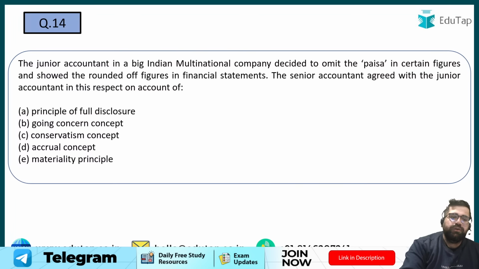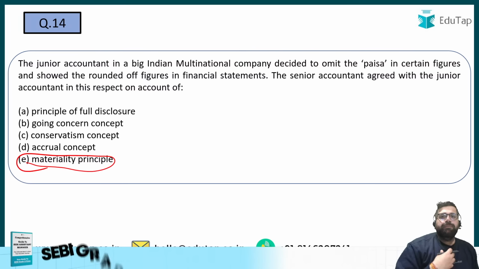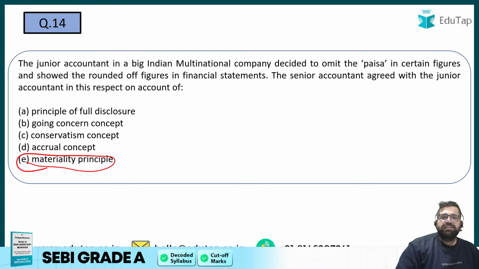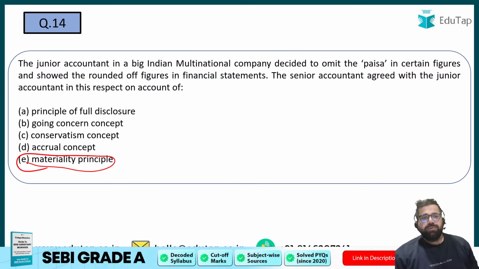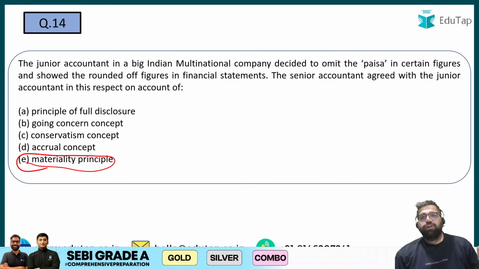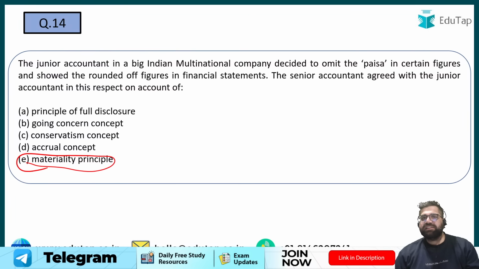Yes, materiality. Why? Because as per materiality principle, you only have to disclose all those stuff which is material and important. For example, if I run a company of crores and I am ordering one samosa of rupees 20, then I can club this rupees 20 under miscellaneous expenses. I do not have to pass a separate entry of bringing one samosa in my company. This is materiality. Materiality means only record the important stuff and do not record those particular stuff which are immaterial for your organization.